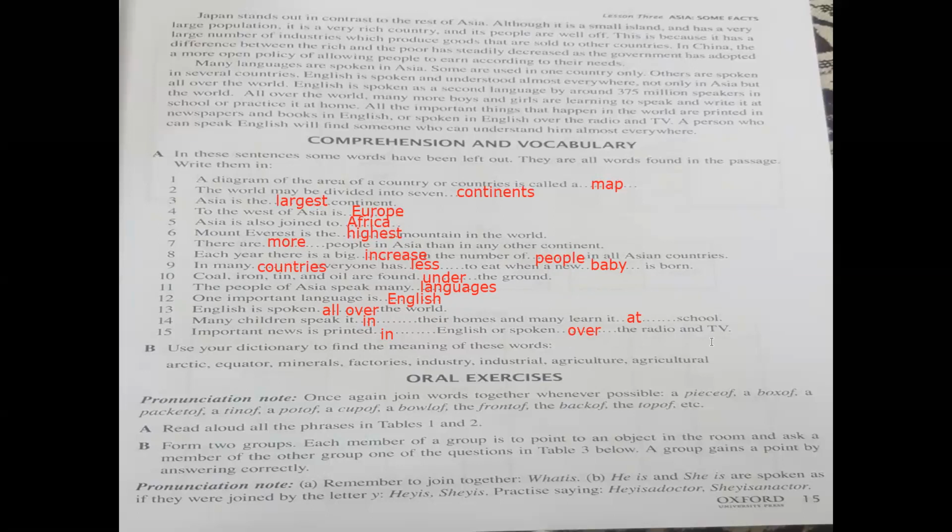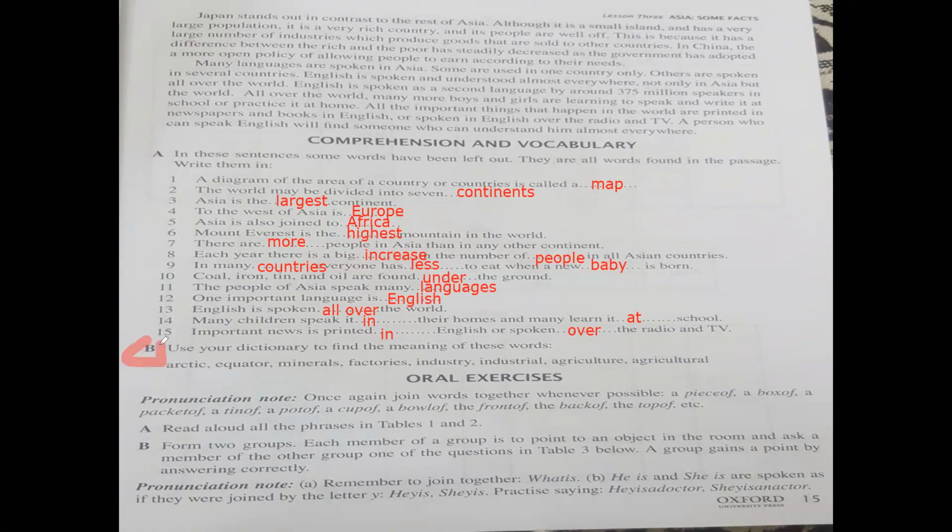So, dear students, this is exercise A of comprehension and vocabulary. We wrote here the words which were left out, because this exercise is done by me. And now we have exercise B. So, dear students, you can do this exercise as an assignment. Exercise B is your assignment.